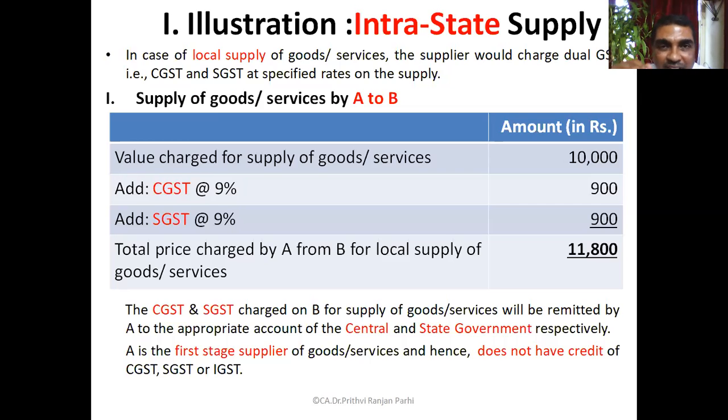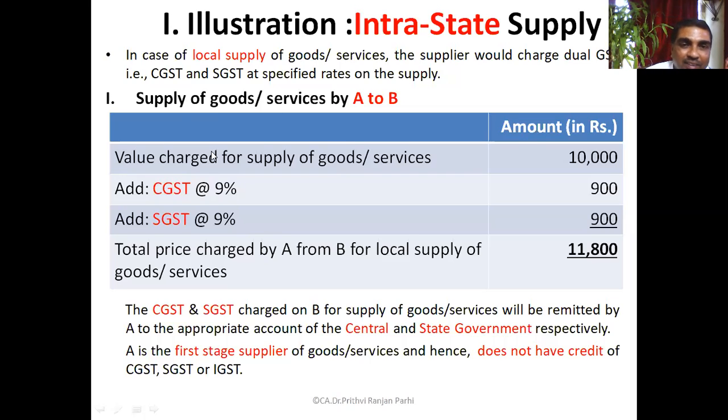Now, first we'll see, this is an example of intrastate supply. First illustration is on intrastate supply. In case of local supply of goods and services, suppose there is a supply within the state. Suppose within our state there is a supply. So what kind of GST will be levied? What are the two GSTs that will be levied in case of local supply? CGST and SGST. So first we'll see if it is a local supply, intrastate supply.